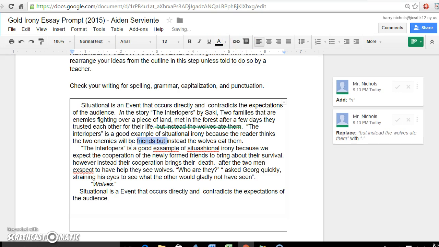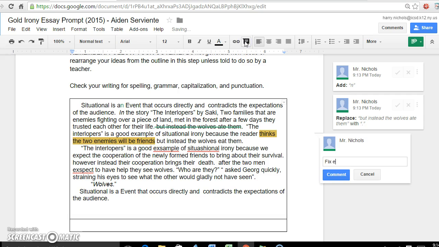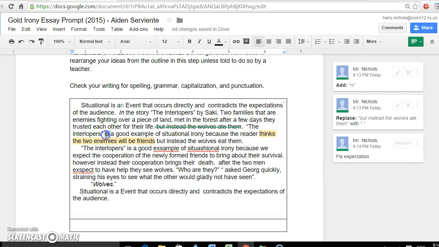Definitely. Hang on, let me find the correct way to do this here. So you need to fix your expectation to match what I've said. The Interlopers is a good example of situational irony because we expect the cooperation of the newly formed friends to bring about their survival. Good, so that's exactly what I'm talking about, right? That should be up here. And instead, down here, you should be